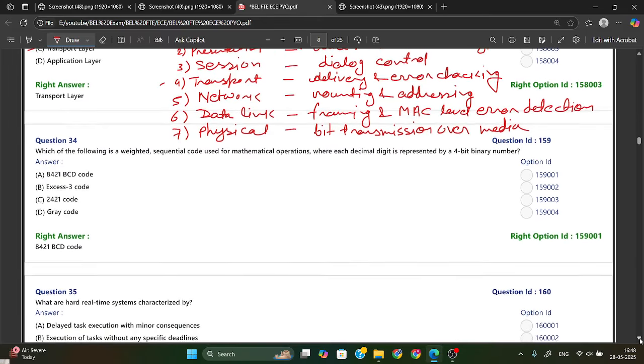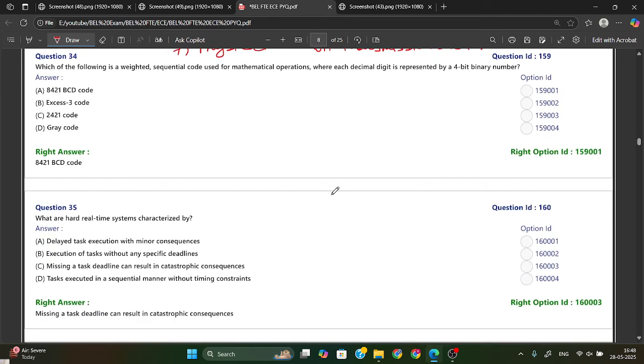Okay, which of the following is a weighted sequential code, for mathematical operation, where each decimal digit is represented by a 4-bit binary number? That representation of a 4-bit binary number is nothing but your BCD code, binary coded decimal. So we can say 8421 BCD code from here.